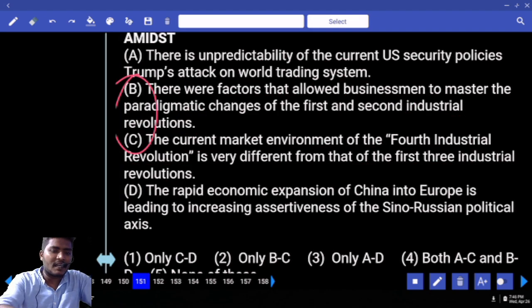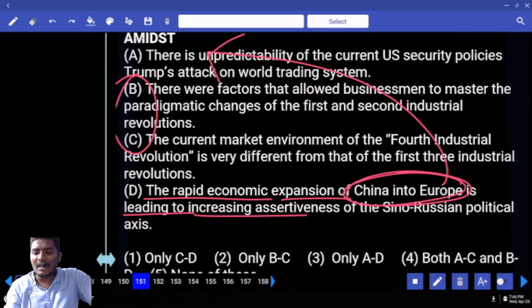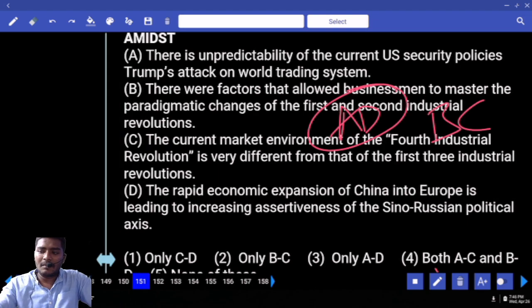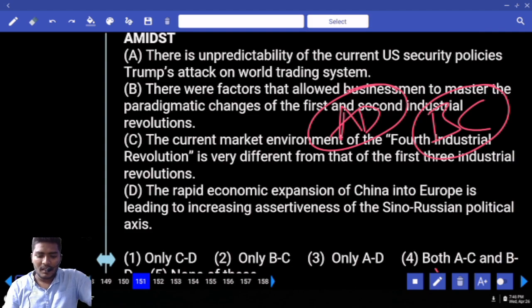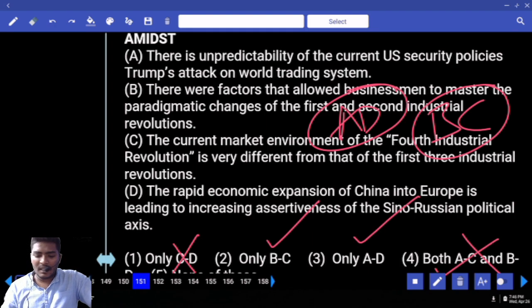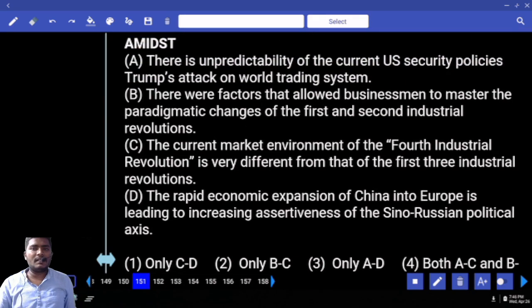Which two sentences are relevant here? BC. Look at the last sentence. The rapid economic expansion of what here? China into Europe. Europe is one of the part of this combination. US-Europe case. Europe is lending to increasing assertiveness to the Sino-Russian political axis. That means we have the pairs as AD, one combination must be there, other one is a BC. First check how many options we have in this way. CD not possible, BC possible, AD possible, again AC not possible. Your answer must be 2 or 3. Tell me your answer. Read the sentence and tell me. Pair 2 sentences, any 2 sentences.